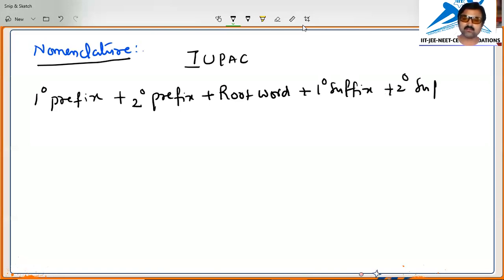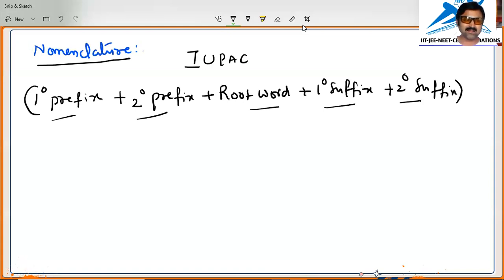You can observe the total name of the organic compound can be explained in terms of this entire system: primary prefix, secondary prefix, root word, primary suffix, secondary suffix.